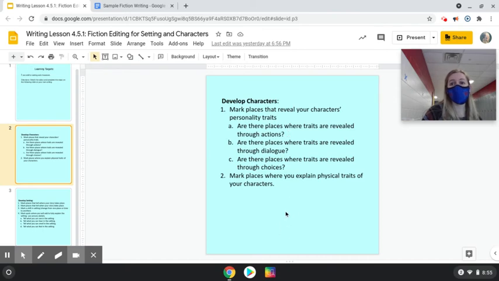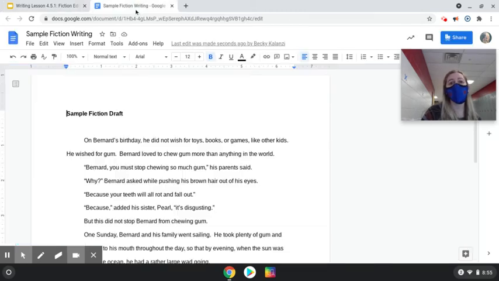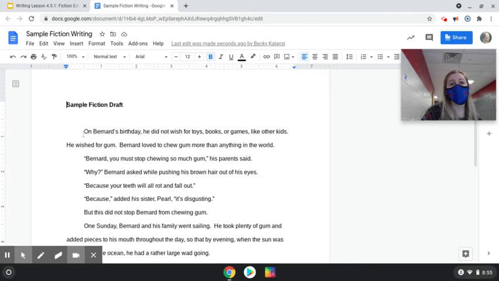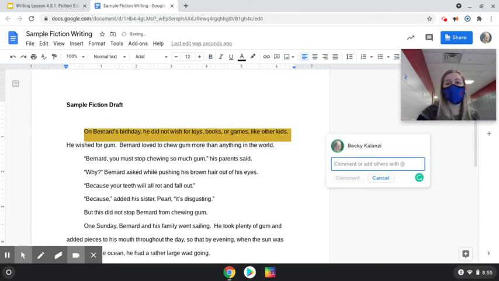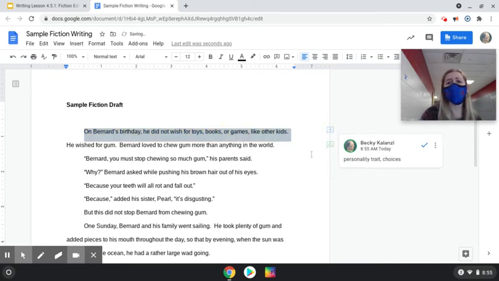So the first thing I'm going to look at, according to our directions here for characters, is we're going to check to see where I have added personality traits for my character through the character's actions, dialogue, or choices. And if I look through here, at the very beginning, he makes a choice that he would like to have gum instead of anything else for his birthday. So I'm going to add in here